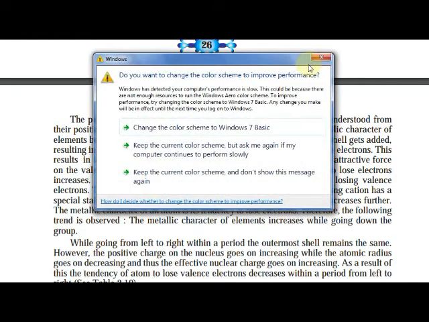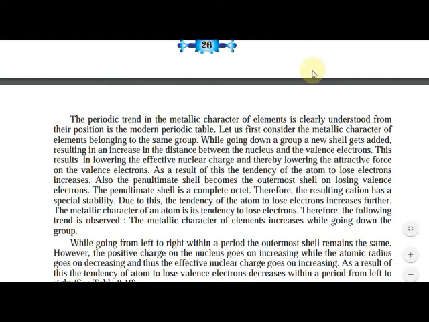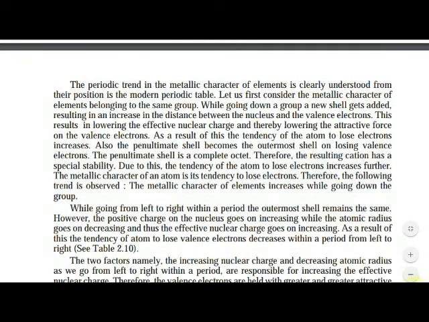Now, while going from left to right within a period. Here we have seen metallic character increases while going down the group. While going left to right in a period, the outermost shell remains the same. It doesn't increase by one here. However, the positive charge on the nucleus goes on increasing, while the atomic radius goes on decreasing, and thus the effective nuclear charge goes on increasing.